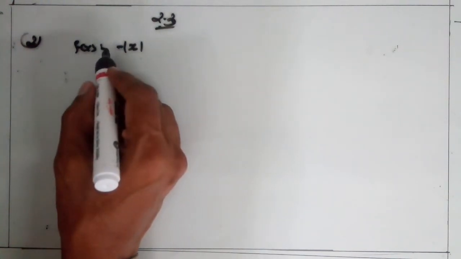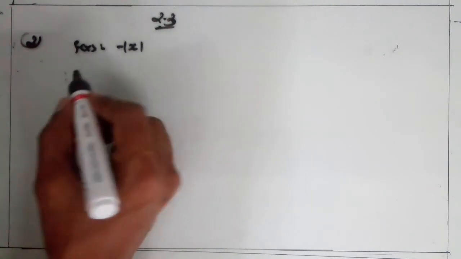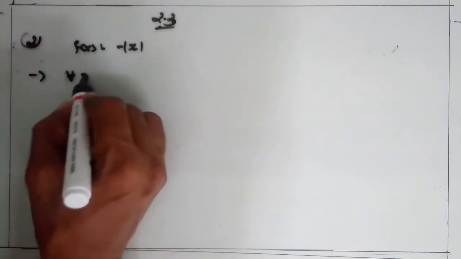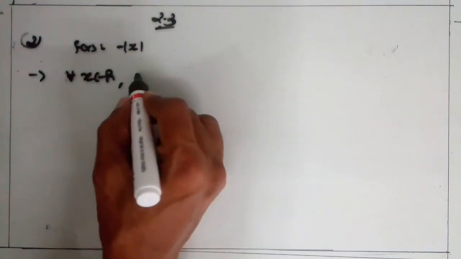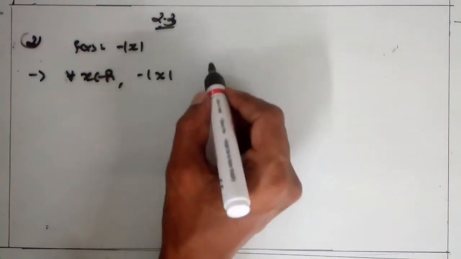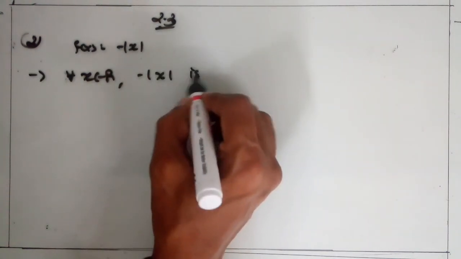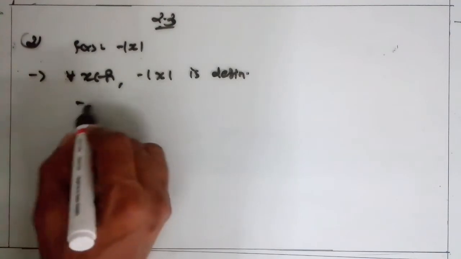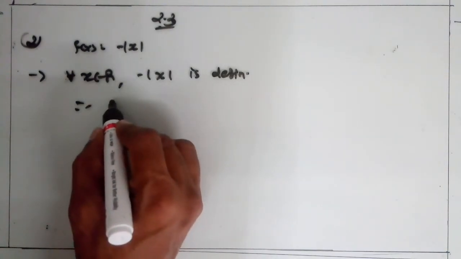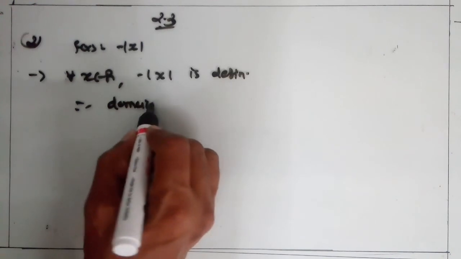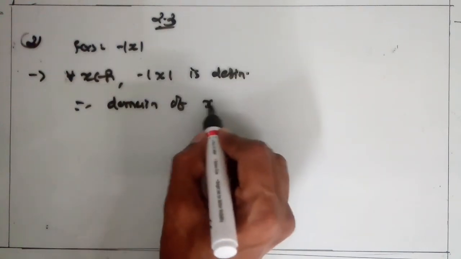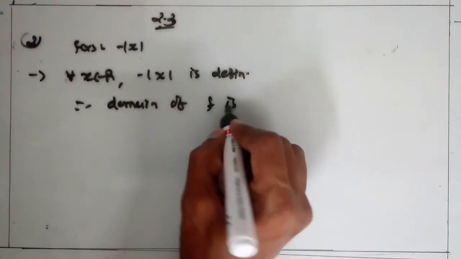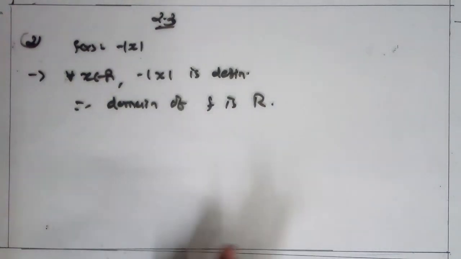So the domain of the function becomes R. Therefore, for all x belonging to R, minus mod of x is defined. Therefore, the domain of f is R. Clear? Domain of f is R.